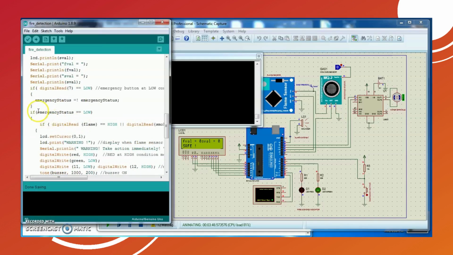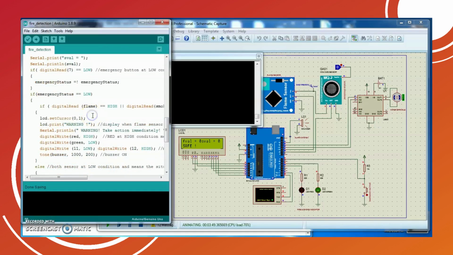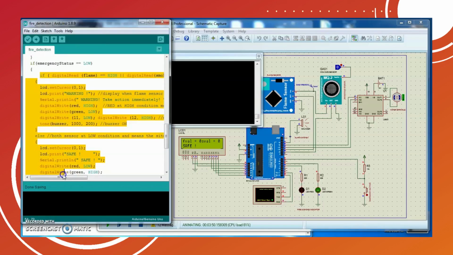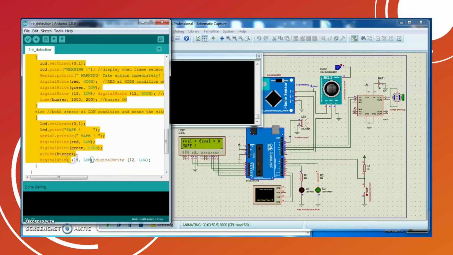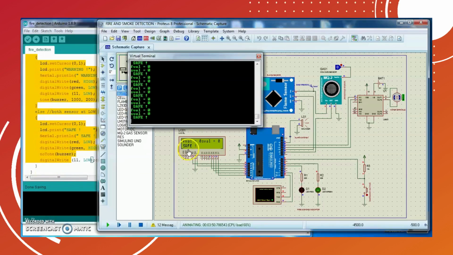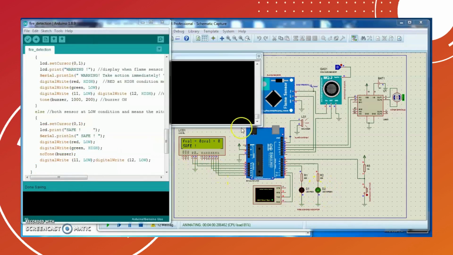If the value of the emergency status is low, it will do this part. So that's why the LCD displays safe and the green LED is high, because both sensors are at low condition.